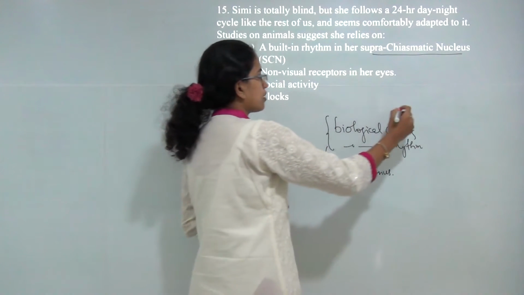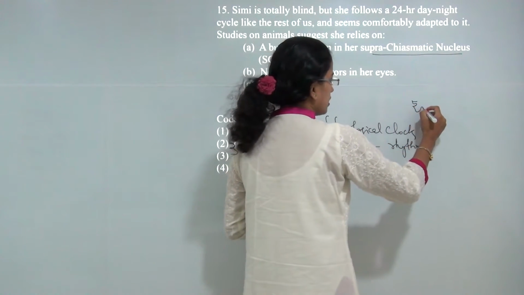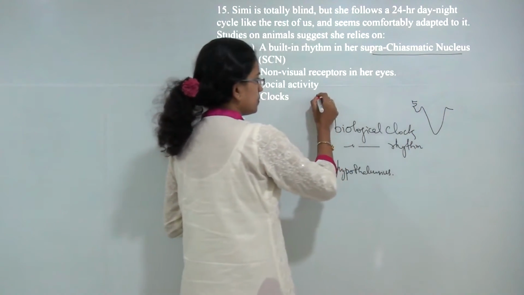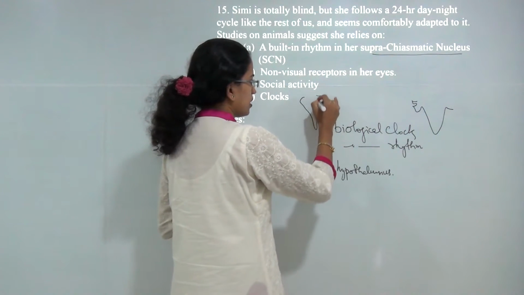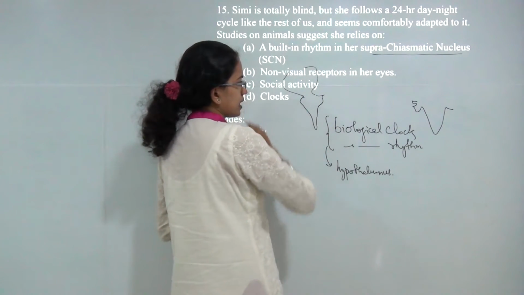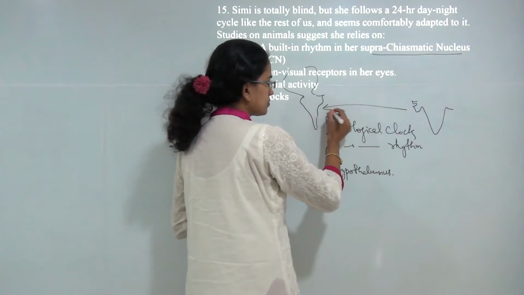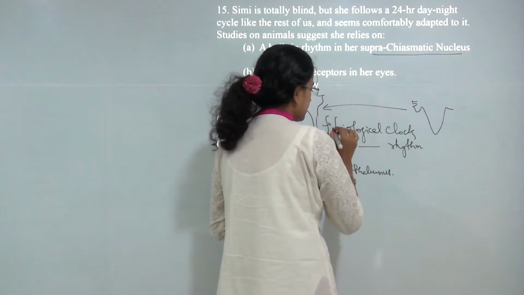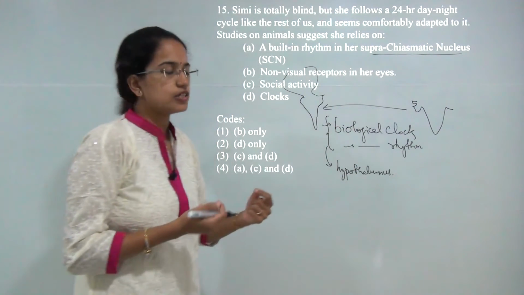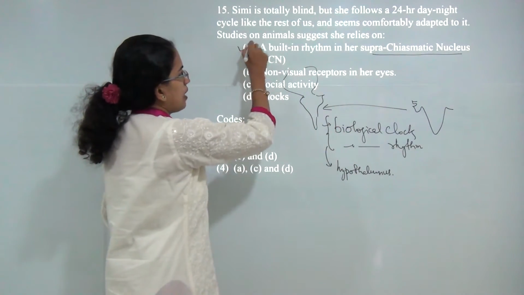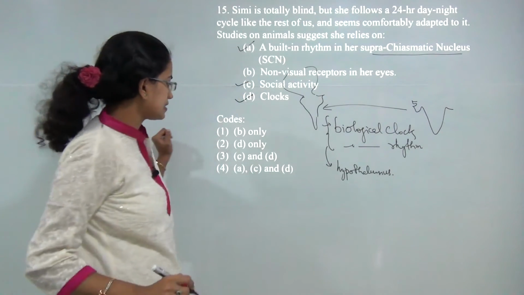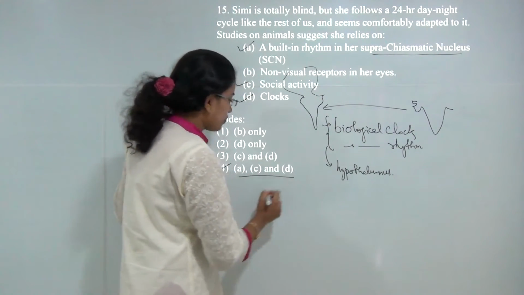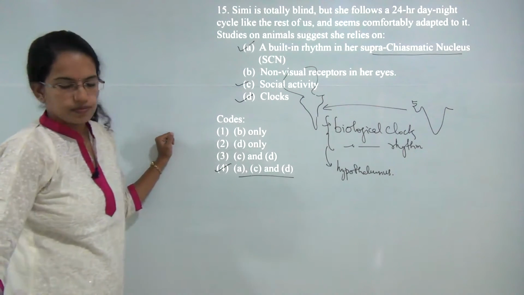So if you are flying from, say, India to the United States of America or North or South America, what would happen is there would be a change in the day and night, and because of that there would be disruption of the biological clock. So here you have A, C and D as the correct options. So 4 would be the correct choice.